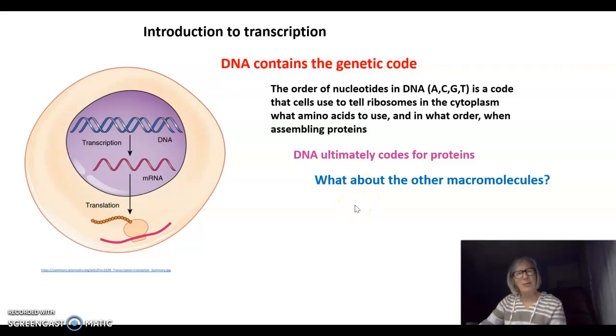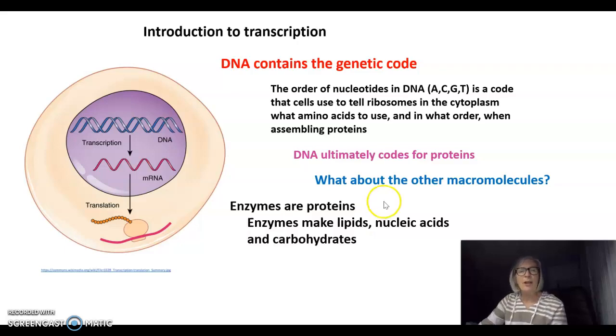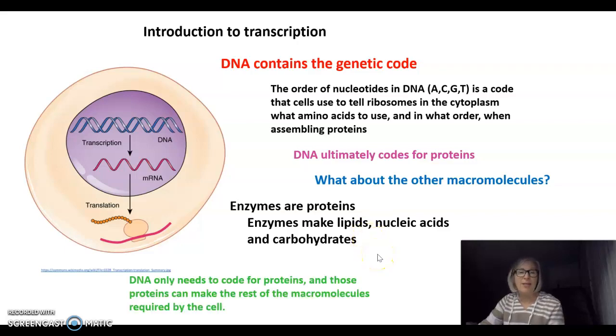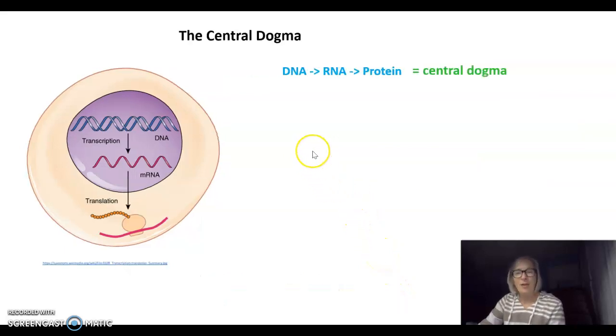But what about the other macromolecules? Shouldn't DNA code for the other three categories of macromolecules too? Well, enzymes are proteins, and enzymes can make lipids, nucleic acids, and carbohydrates. This means that DNA only needs to code for proteins, and those proteins can make the rest of the macromolecules required by the cell. I also need to address something called the central dogma.